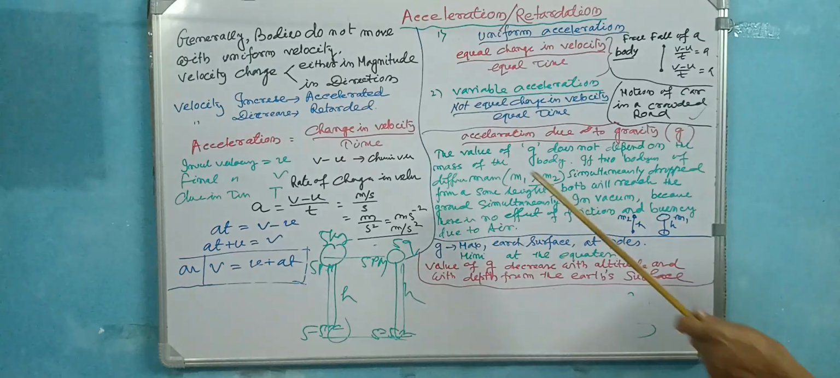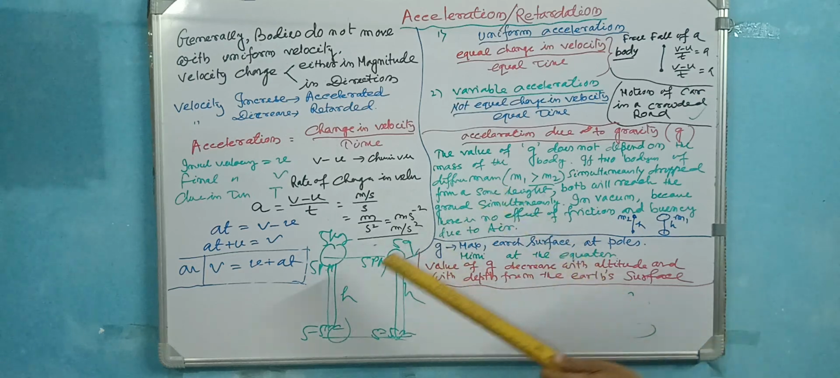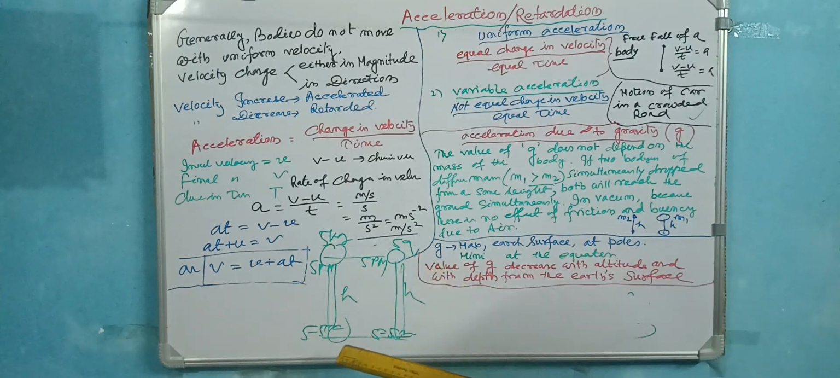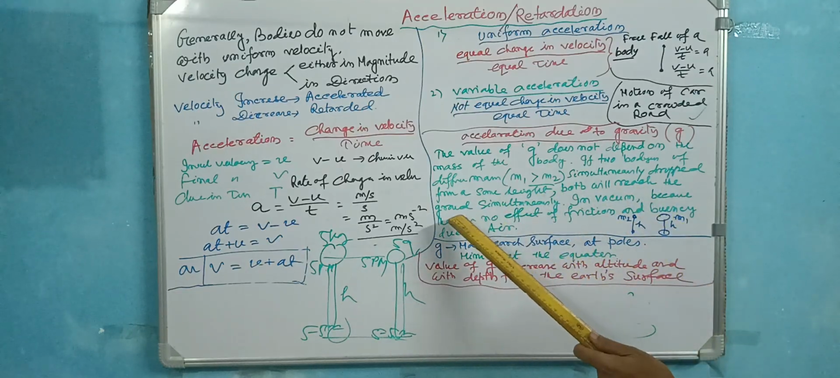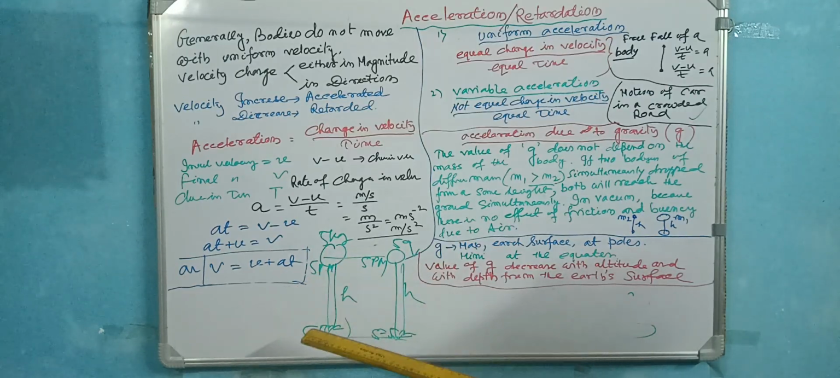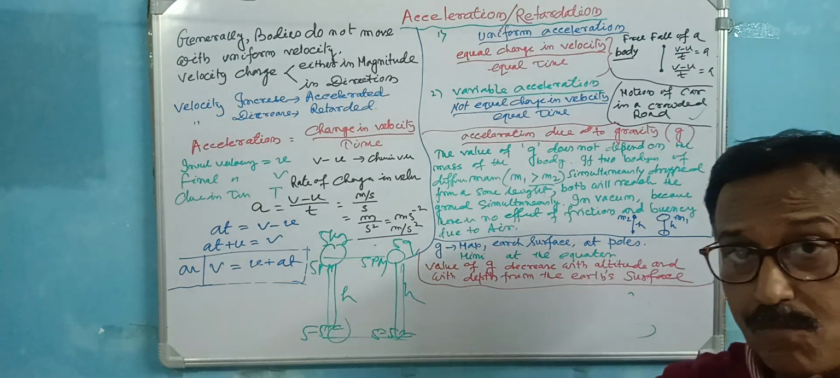What is the meaning of this? The value of g does not depend on the mass of the body. If two bodies of different mass, 5 kg and 5 gram, are simultaneously dropped from the same height, this is the height, this is the earth surface, both will reach the ground simultaneously, একই সময়। এটা যদি 5টায় ছাড়ো, এখানে টাচ করছে, so they reach the ground at the same time.